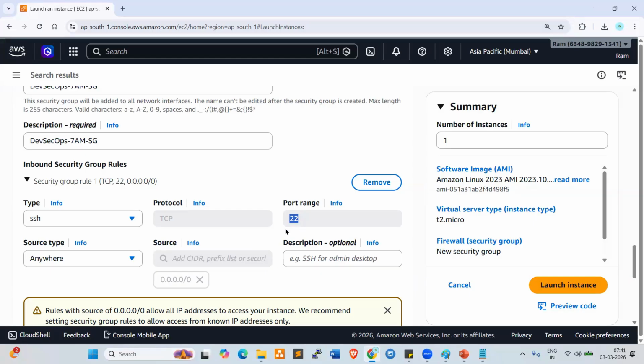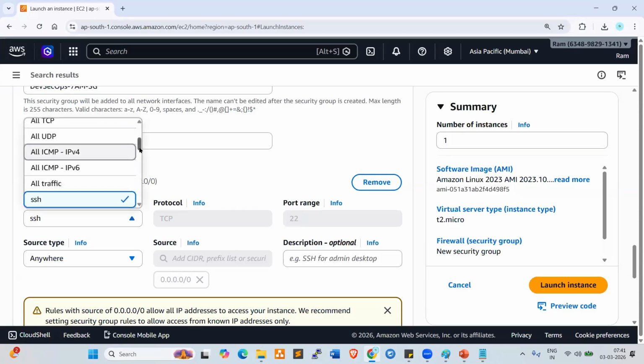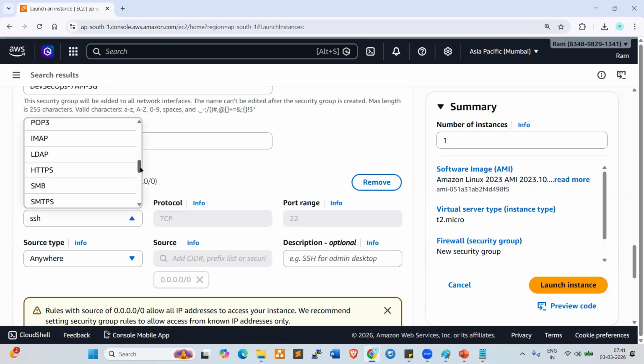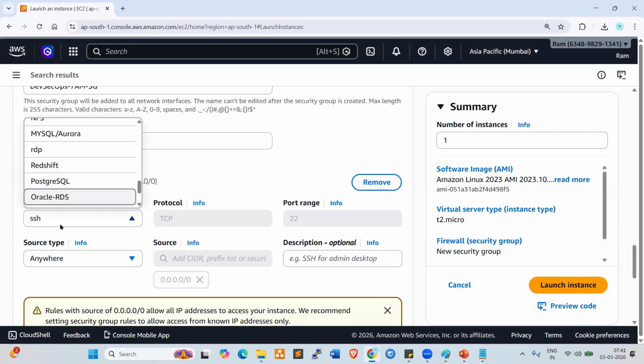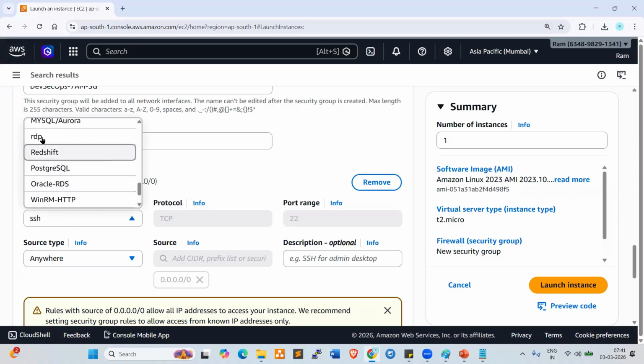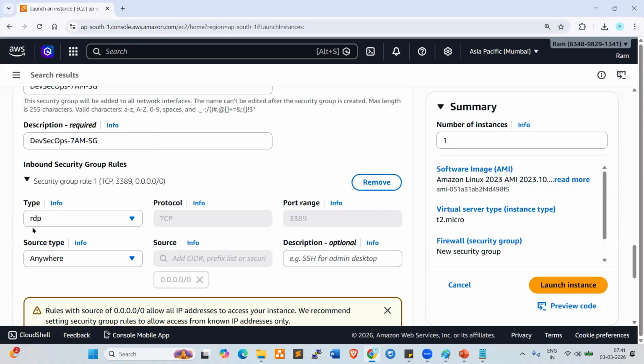For RDP, remote desktop, if you want to connect to Windows servers, the port number is 3389. For example, I want to choose Windows, which is RDP. Currently we are creating Linux, so you need to keep Linux SSH only. I just want to show you RDP as an example.